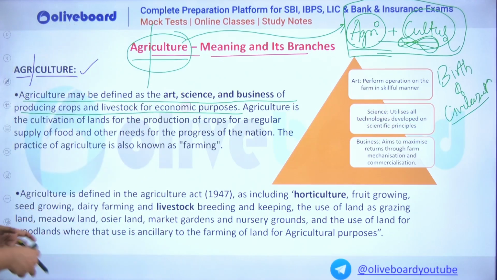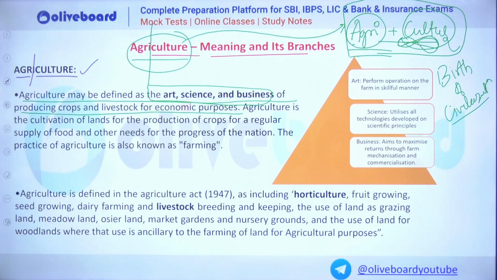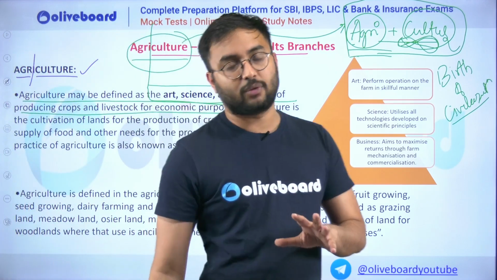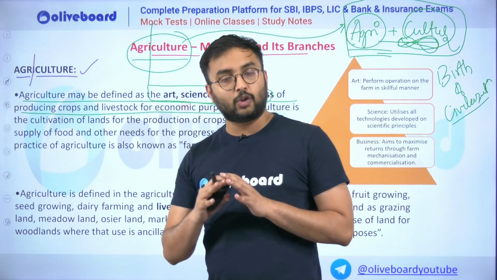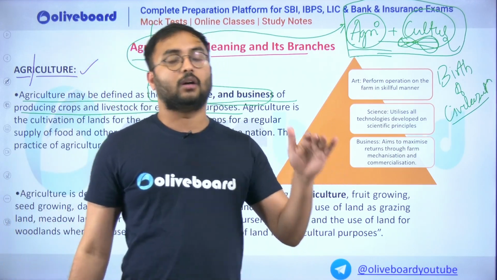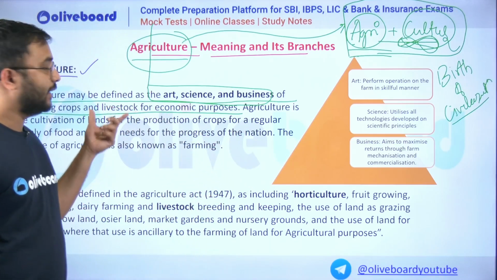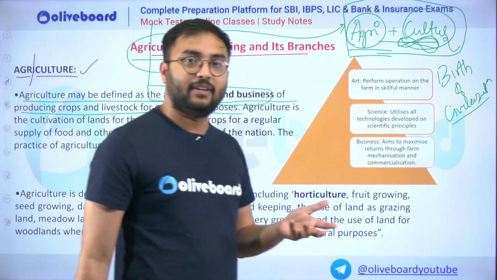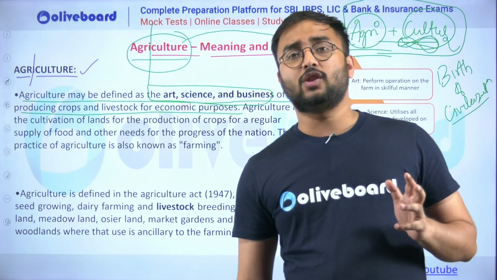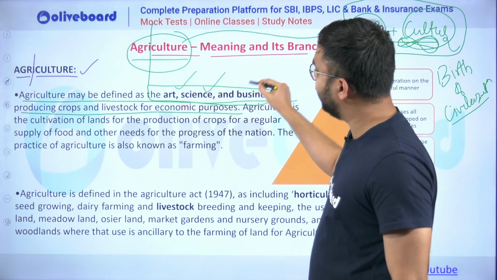Now let us try to understand the definitions one by one. Agriculture is defined as the art, science and business of producing crops and livestock. Agriculture is an occupational activity, and when we try to understand it, we break it down into culturing of crops, or cultivation of crops on a field or land, right? When you try to understand it, it could seem like a random activity, as in you are randomly trying to cultivate certain crops. But it is not so. The first definition tells us that agriculture is an art also, a science also, and a business also.